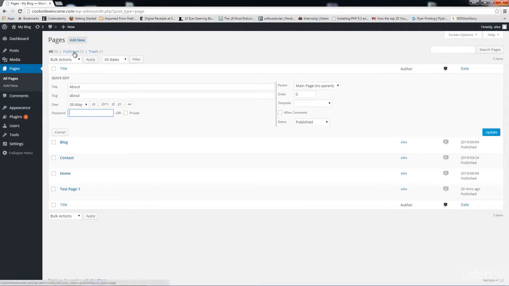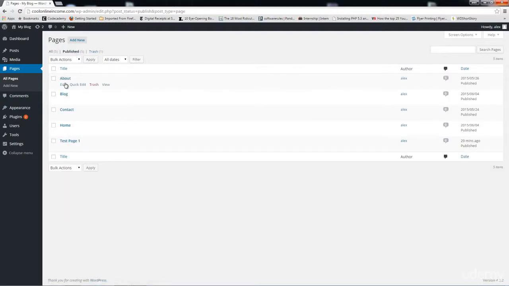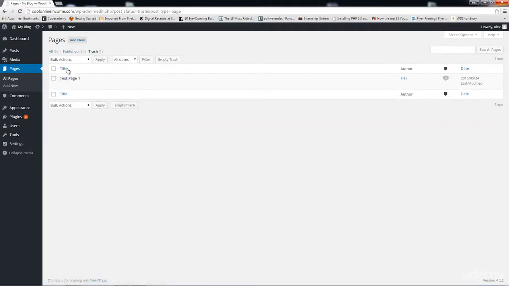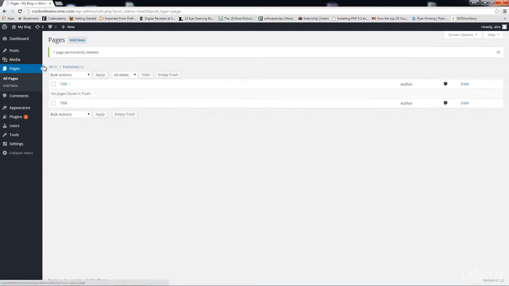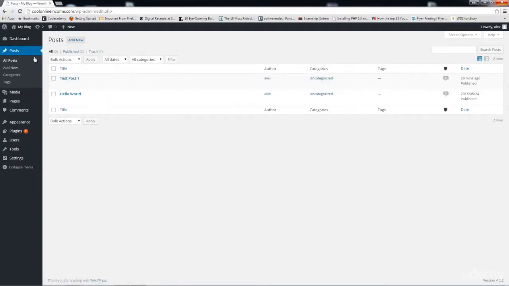Over here as well, you have published, which will give you the number of pages that have been published. And down here you have trash, and from here you can actually completely delete any content that you've trashed. Simply click on this bar right here and click on delete permanently. And the same thing applies to posts as well. You can do the same thing. So posts and pages pretty much have the same options over and over again.